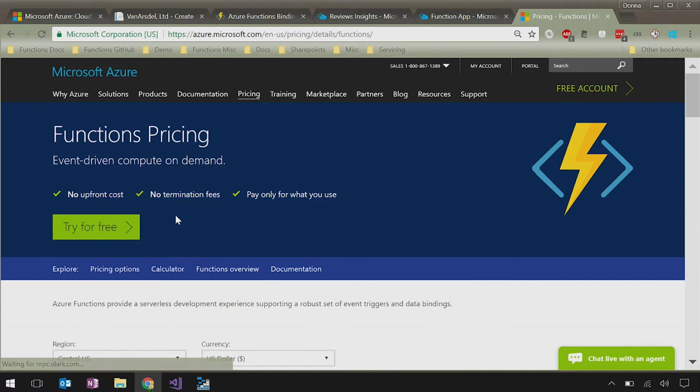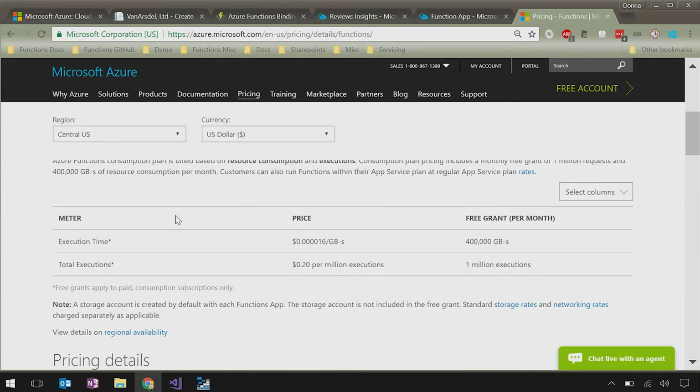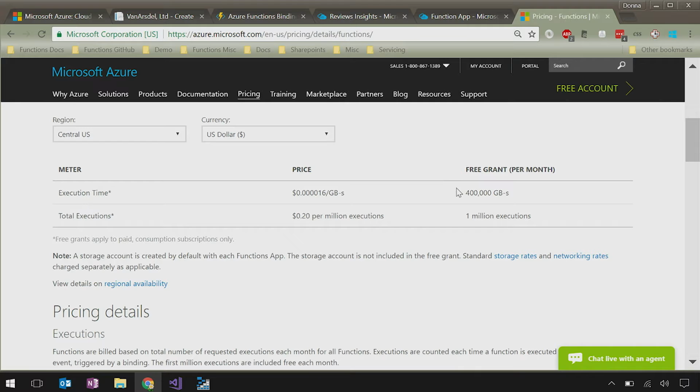It is very cheap. Our goal here is to make it really easy to use other Azure services. Look at all those zeros in there. Yeah, exactly. So there's actually a free grant across your subscription. We have a unit called a gigabyte second, which is new. Now Azure Container Instances also use this. What it means is how many seconds are you running and how much memory did you consume?